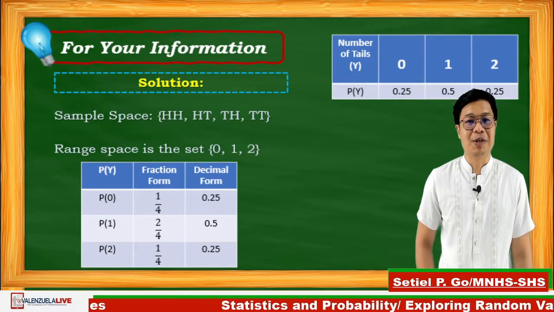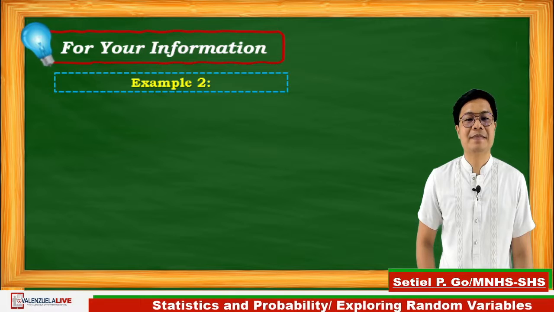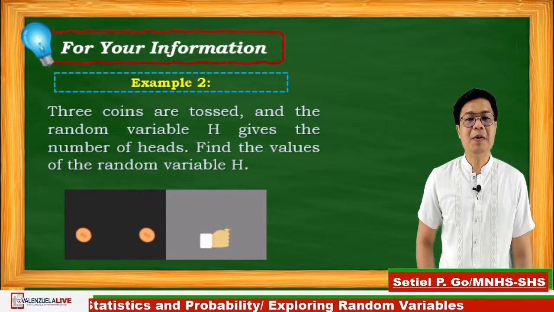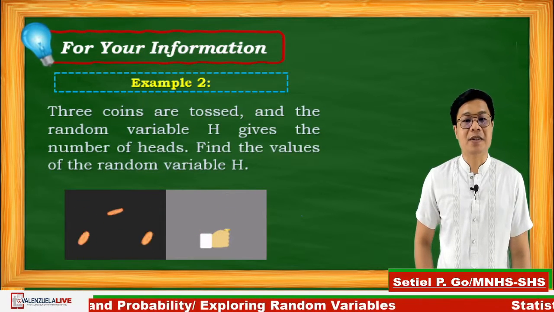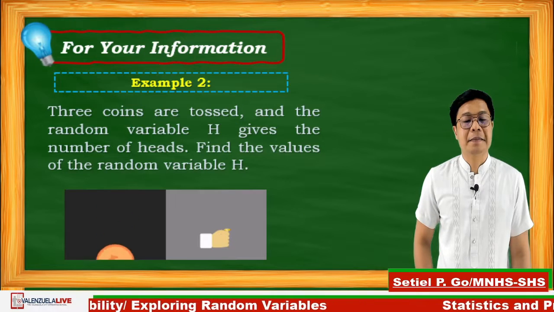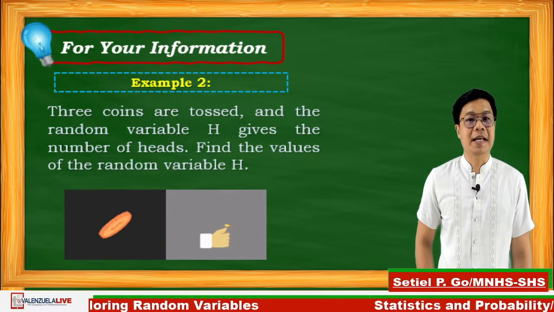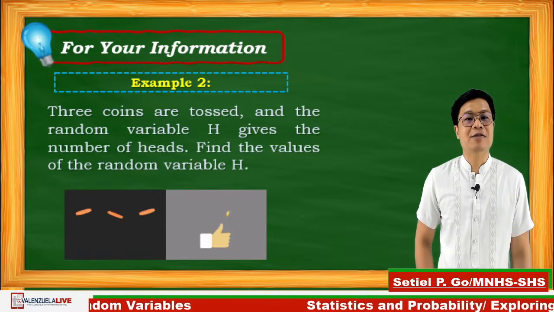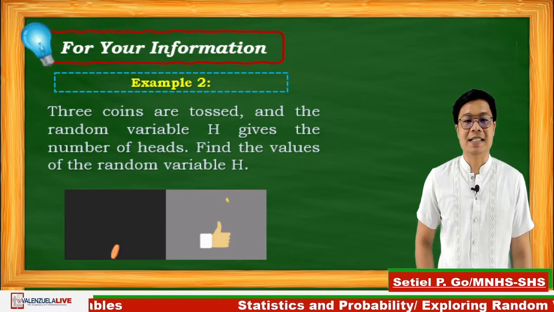Let's have question number 2. In example number 2, 3 coins are tossed, and the random variable h gives the number of heads. Find the value of the random variable h.